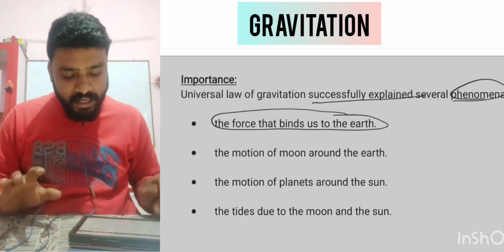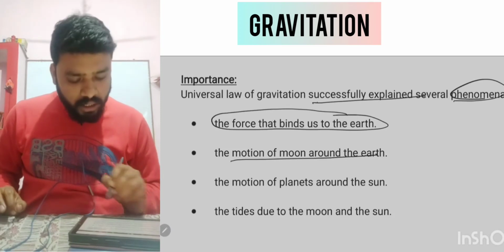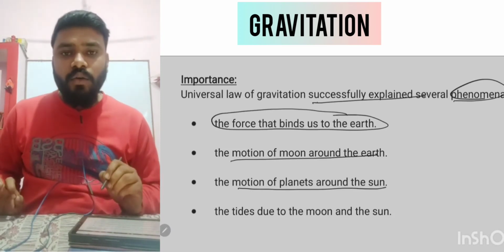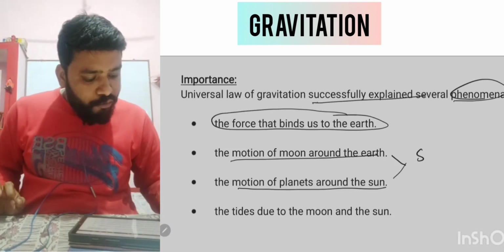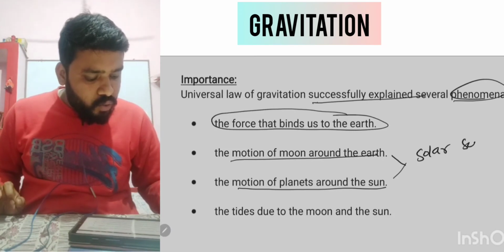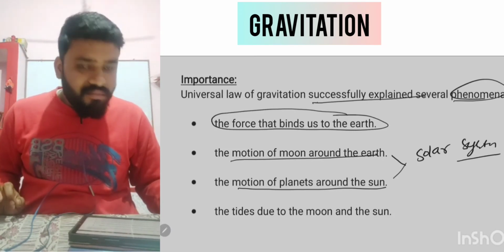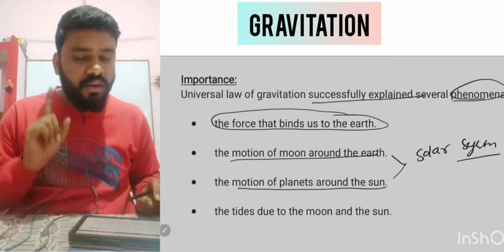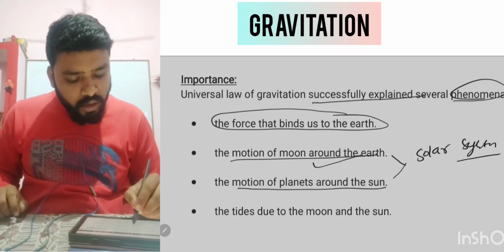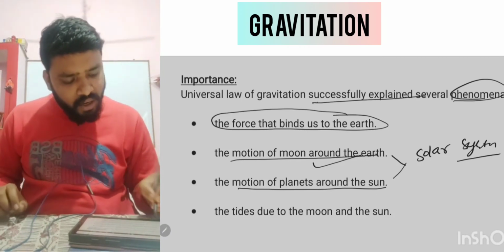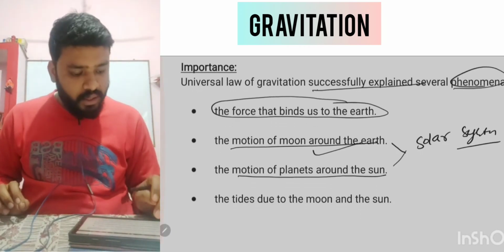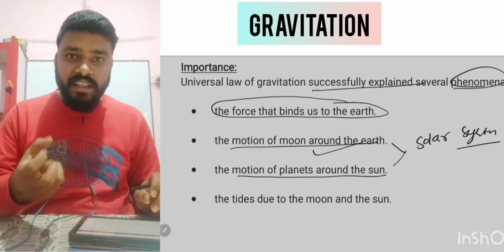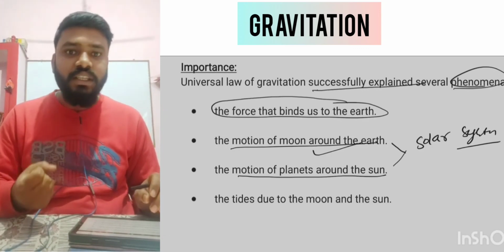Getting the idea? The motion of the moon around the earth, or the motion of planets around the sun, basically whatever we have in our solar system, is all linked to the gravitational force. If the gravitational force were not there, the moon would never revolve around the earth, because the gravitational force of the earth is holding the moon and forcing it to revolve.